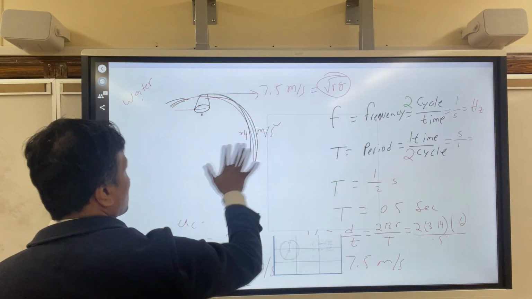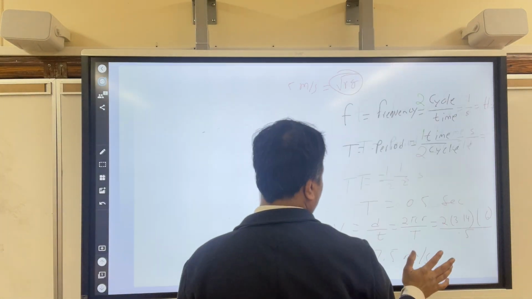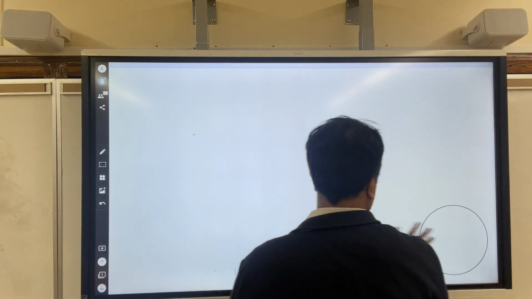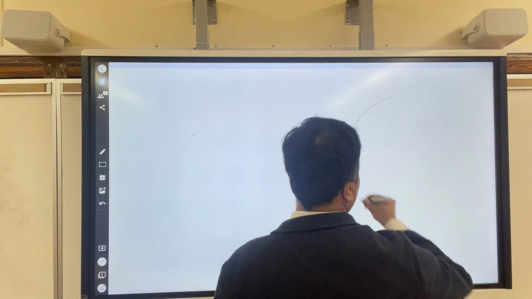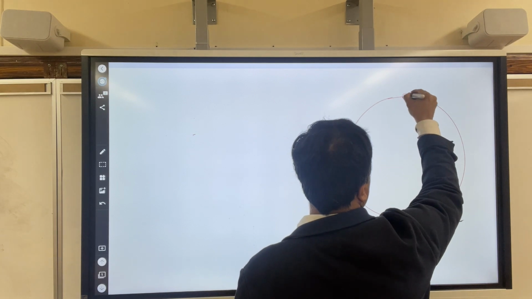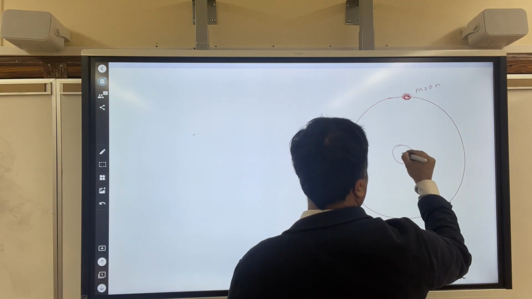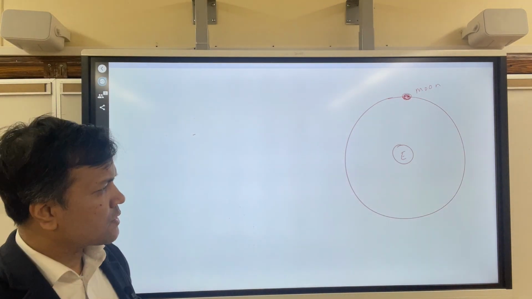Okay, anyway, so that takes us to the last problem, maybe the moon problem. So the moon rotates around the earth. So this is the moon, and this is the earth. Okay, so the moon rotates around the earth, right? We know that.